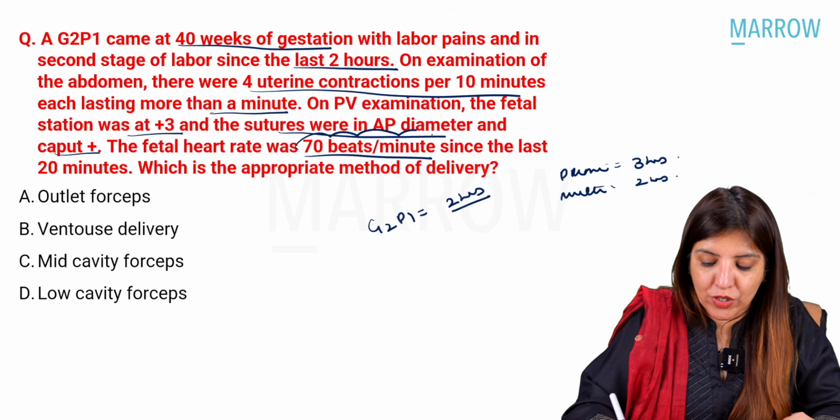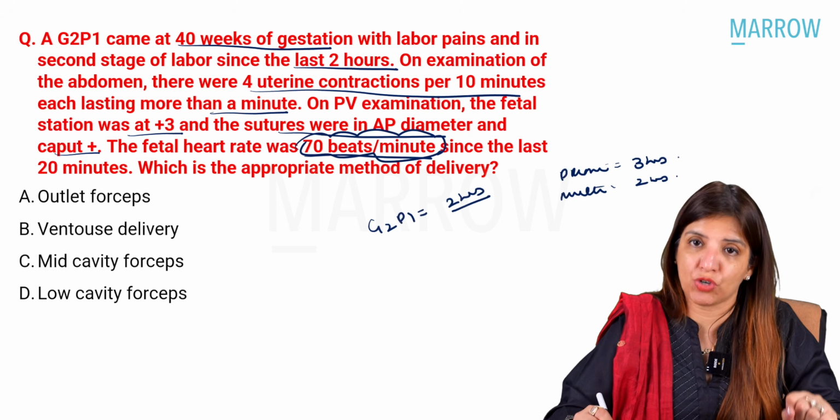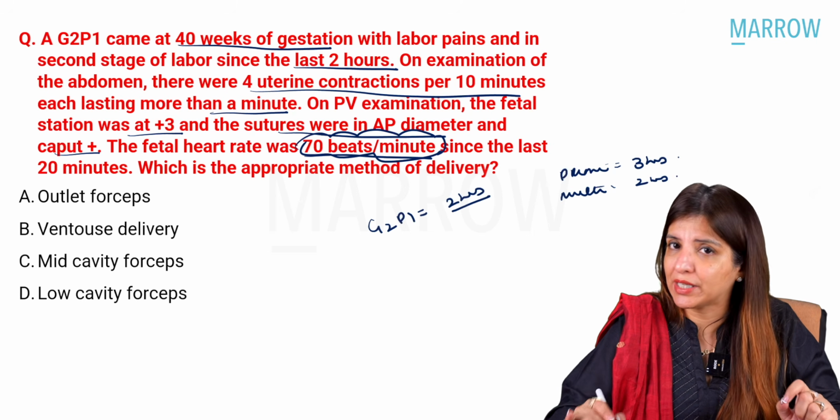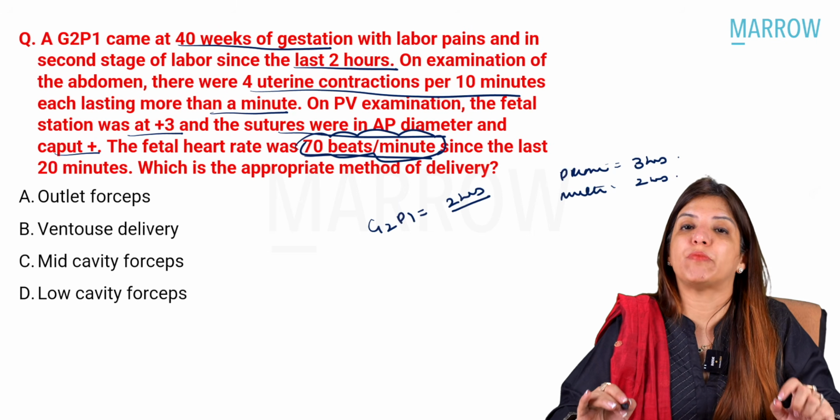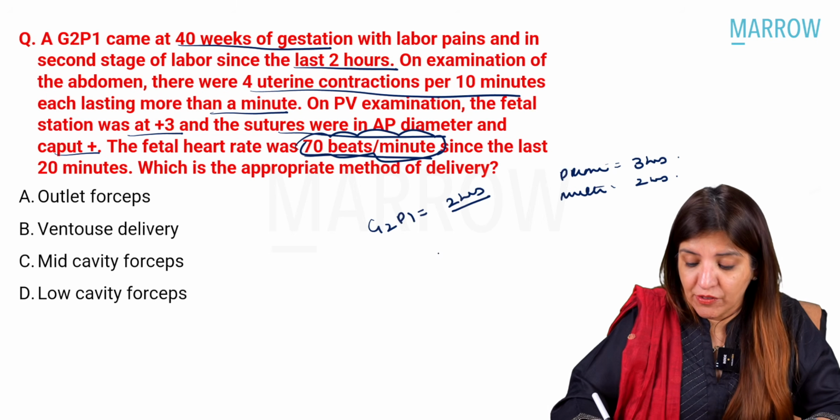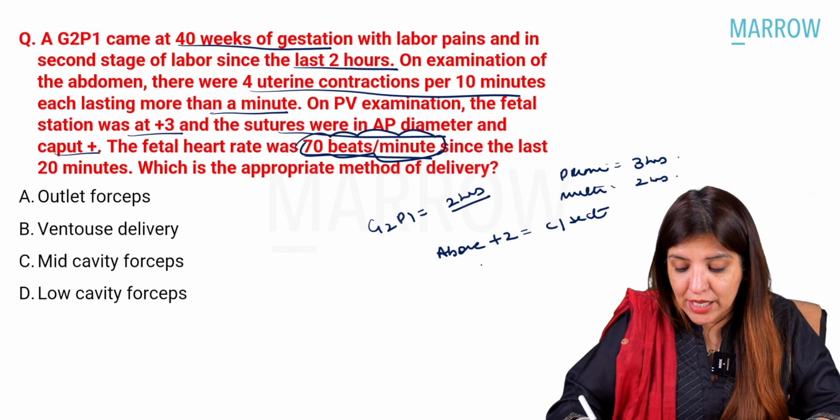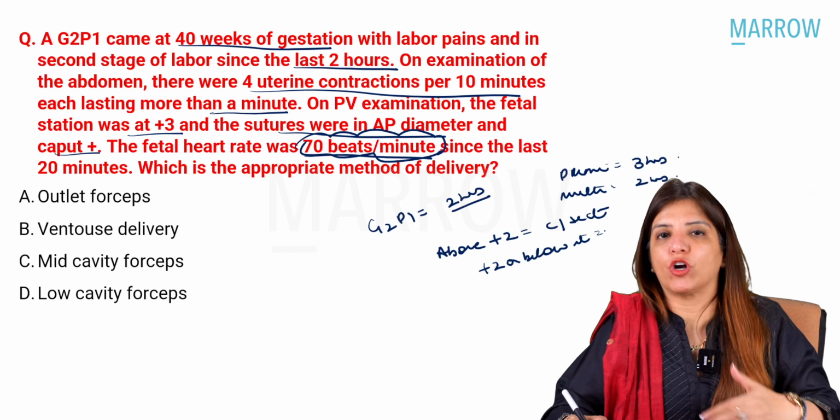On top of that, the question is saying that the fetal heart rate is 70 beats per minute, which means there is fetal distress. Now, how do you manage a case of fetal distress in second stage? I have taught you in class that a case of fetal distress in second stage should be managed by looking at the station. If station is above +2, then I have only one option, that is cesarean section. If station is +2 or below it, then I can use forceps or vacuum.